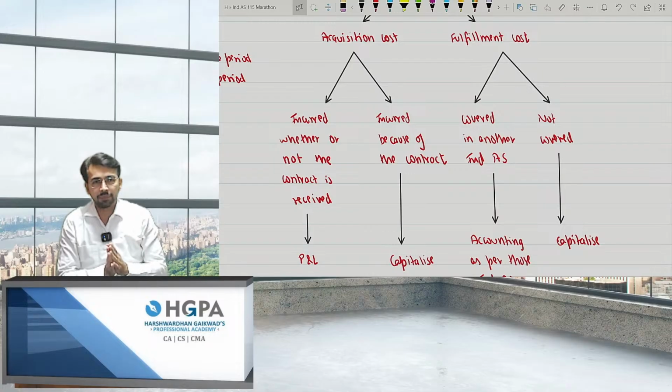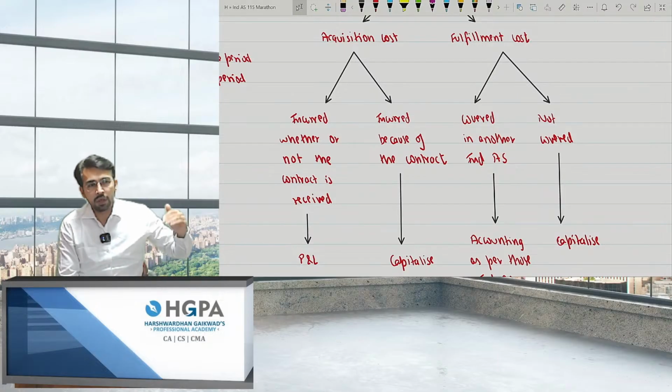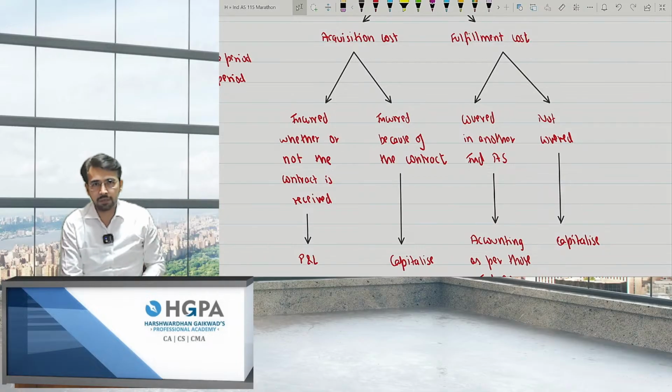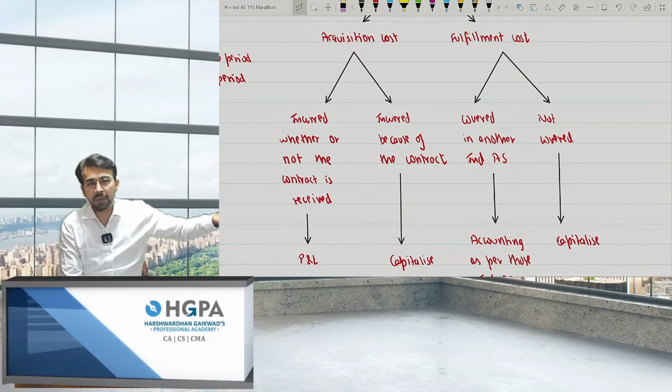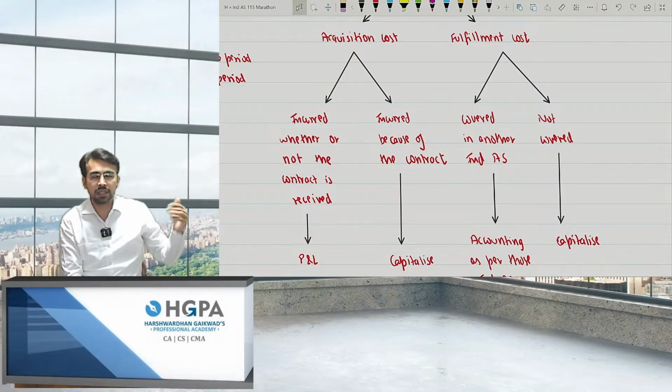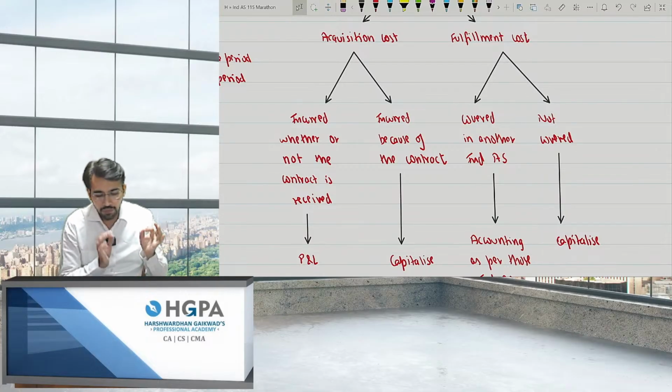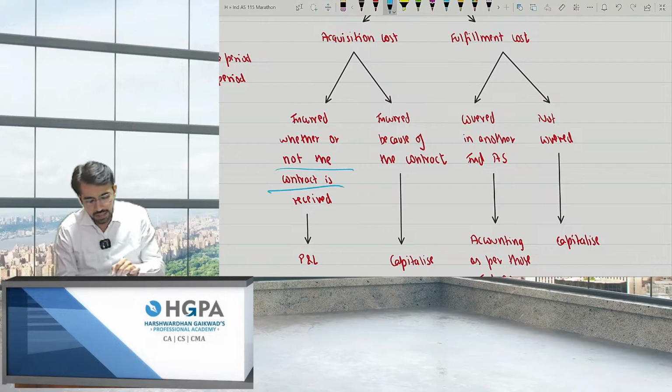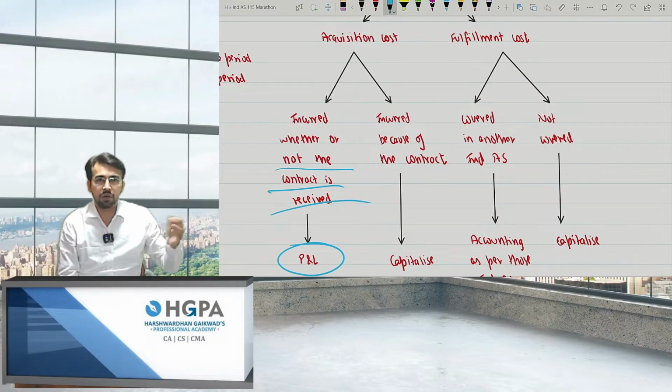For example, I want to take up a contract. So I hired 2 employees. I told them, go there, just explain all the terms and conditions, and then if the customer is ready, take the contract. So now, will those people work for me without salary? The answer is no. Do I have to pay them a salary if I get the contract? Yes. Do I have to pay the salary if they do not get the contract? The answer is still yes, because they tried their best, right? So if at all incurred whether or not the contract is received, the expenses will be charged to P&L. Obviously, it will not be capitalized.